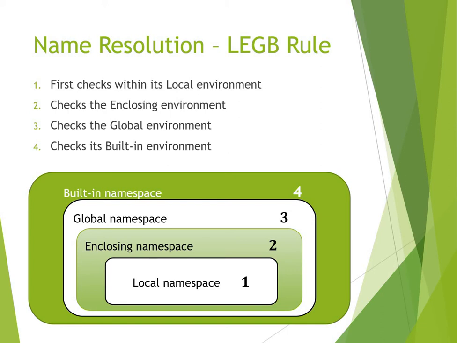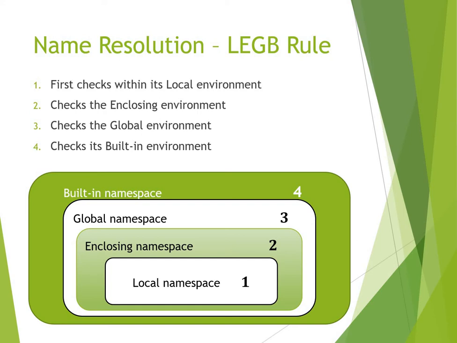If the variable is not found in the current enclosing environment, Python repeats this step for the higher level enclosing environments. There will be many enclosing environments, right? It will check in all the enclosing environments, if any. If it is not available in the enclosing environment, then it moves to the next step, that is the global namespace. So Python now checks in the global environment whether there is a variable with the same name. Again, if it is available, then Python uses its value. If not, it moves to the next step.